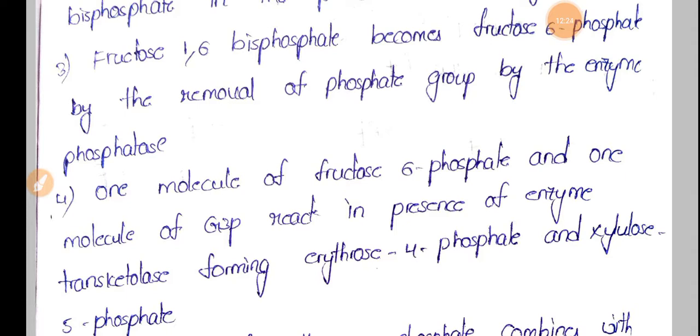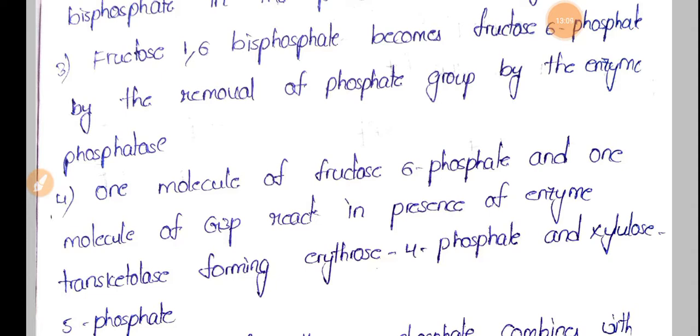react with another dihydroxyacetone phosphate, and this dihydroxyacetone phosphate is produced from the fifth glyceraldehyde 3-phosphate molecule. So the fifth glyceraldehyde 3-phosphate is converted into dihydroxyacetone phosphate by the enzyme triose phosphate isomerase. So this DHAP, which is a 3-carbon compound, combines with the erythrose 4-phosphate to form pseudoheptulose 1,7-bisphosphate, and this reaction is catalyzed by the enzyme transaldolase.